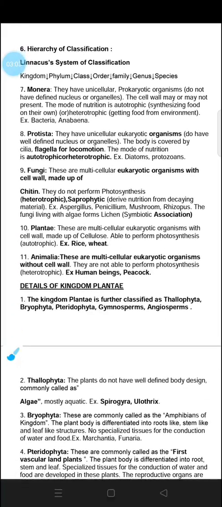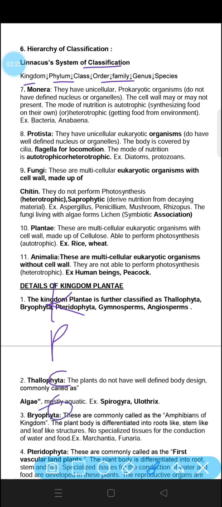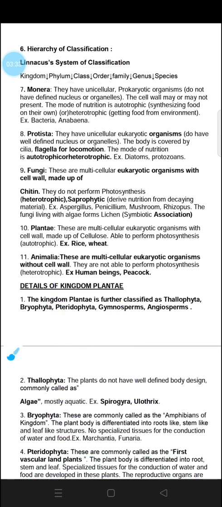So next is the hierarchy of classification. Linnaeus system of classification. How did Linnaeus classify? He classified into different levels: kingdom, phylum, class, order, family, genus and species. So we could have a trick for this so that we could remember it.